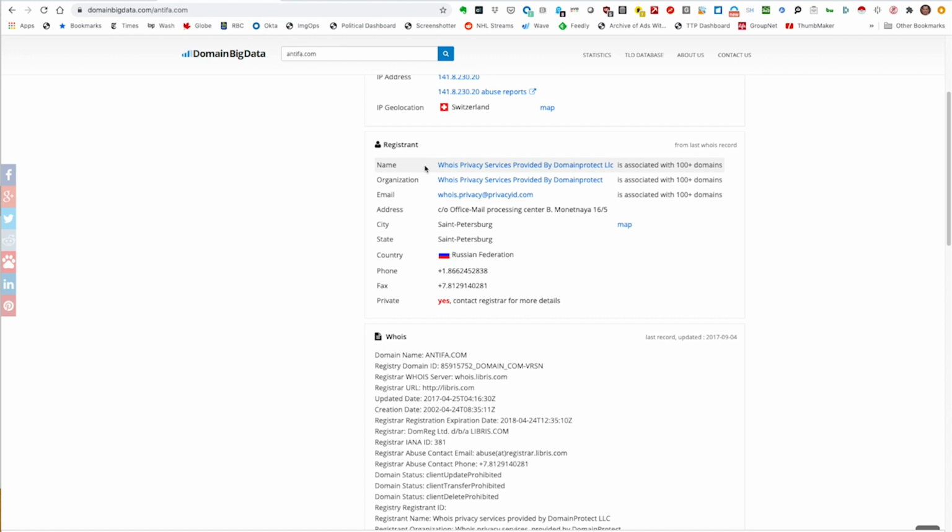So when you see the registrant information for a Whois record listing something like Whois Privacy Services or private registration, or something as in this case that's linked to potentially a lot of domains, that means that it's a privacy service. It's not actually a person. So the link to Russia simply means that someone decided to pay a Russian privacy service to protect their domain information, their ownership information. That's not a very strong link, is it?